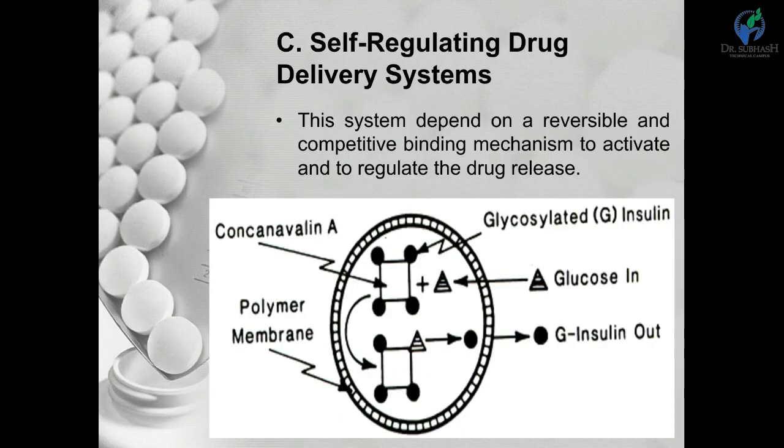Then next, the third and last one in the feedback-regulated, self-regulated drug delivery systems. This type of system is dependent on reversible and competitive binding mechanisms to activate and regulate the release of the drug.